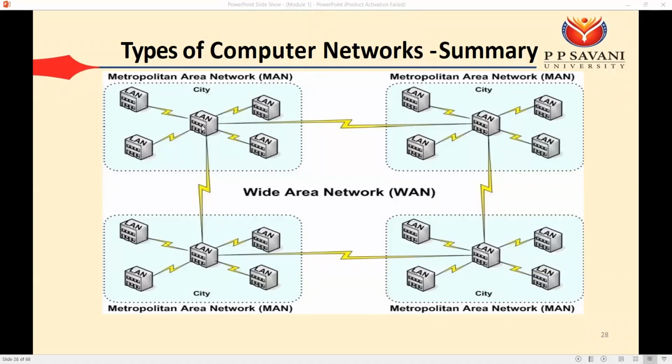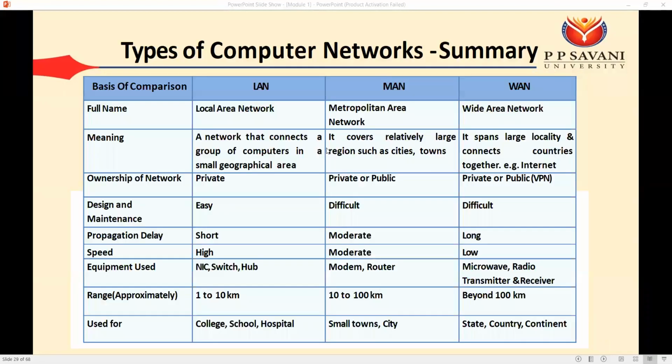Okay, so LAN is within the building. Okay, MAN is within the city, and WAN is, we can say, within the state or within the country. So LAN is local area network, MAN is metropolitan area network, WAN is wide area network. Okay, LAN means in a small geographical area, MAN means in cities or towns, and WAN means between different countries. Okay.